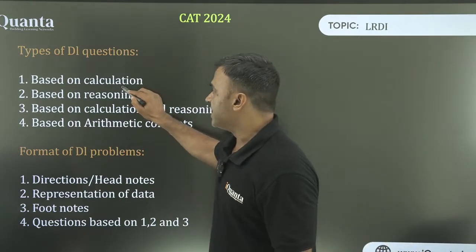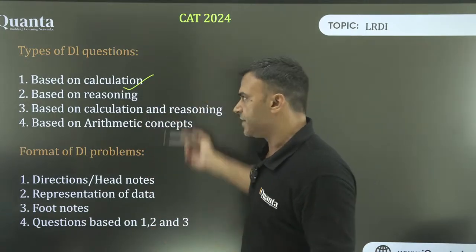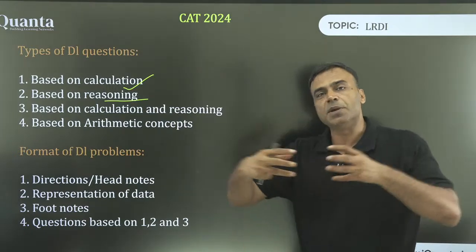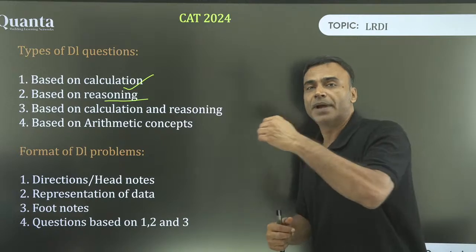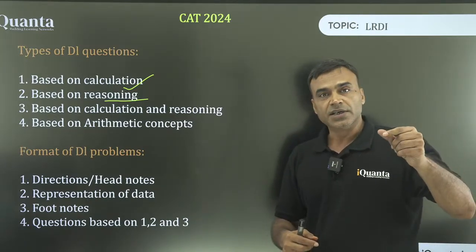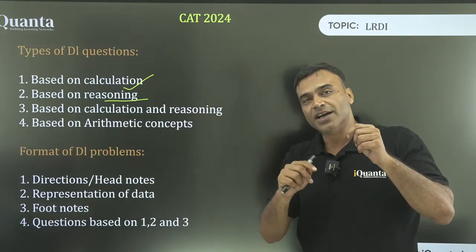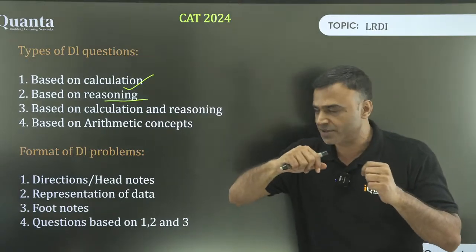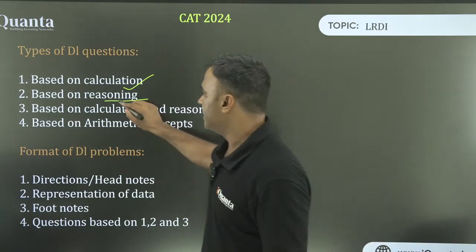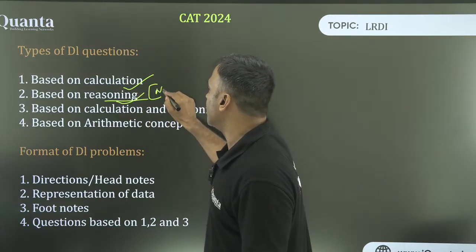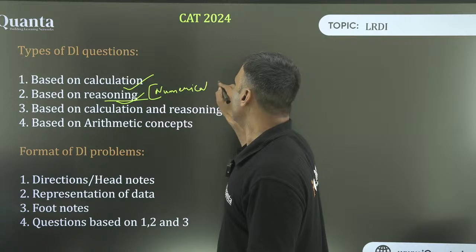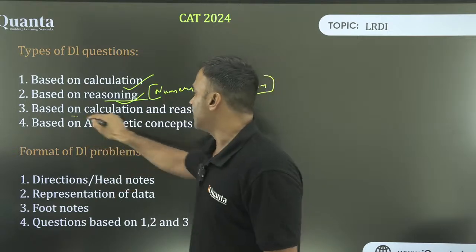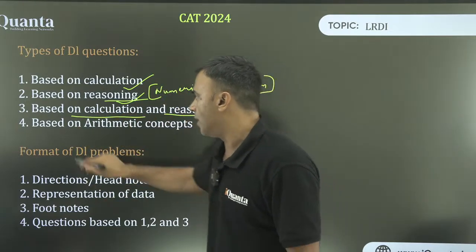Okay? So based on calculation, one type of calculation we have just got a glimpse of that. Based on reasoning, reasoning का एक छोटा सा example देता हूँ. There are 5 people and their heights are to be compared. One person is 5 feet 6 inches. The other person is 3 inches more than that. The shortest person is 6 inches lesser than the second shortest person. So this kind of information given, right? So where reasoning is also there and numerical comparison is also there. ठीक है? Based on the calculation and reasoning both, right? Both the things involved. Arithmetic concepts.